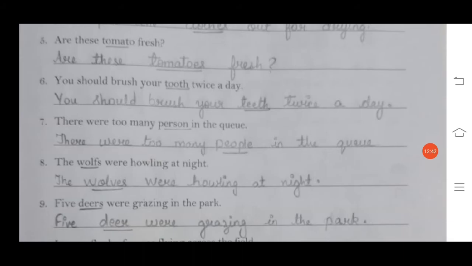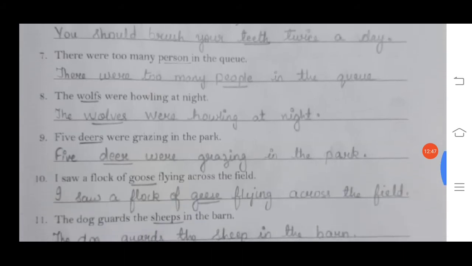Number 7, there were too many person in the queue. Person is the wrong, we will use people. There were too many people in the queue. Queue means a line. Okay.